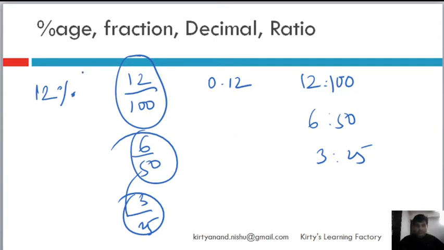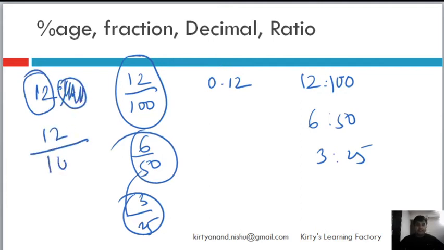In order to convert a percentage to a fraction, all you have to do is leave the number as it is, remove the percentage and divide the number by 100. Why? Because it is 12%, which means 12 per 100, which means I have to divide it by 100, and that's exactly what I'm getting here. If I have to convert a fraction to a percentage, similarly, what do I do? I simply multiply this by 100, I will get the percentage, right? So I will multiply it with 100 and I will get 12%, right? 100 will cancel. Are you getting it?